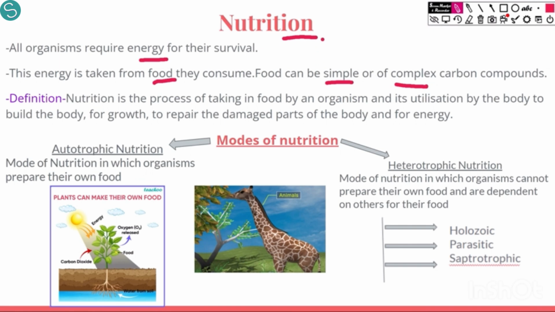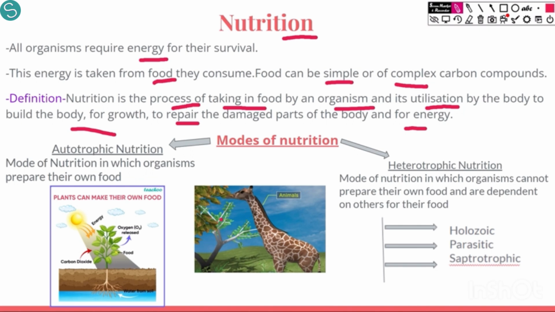Then what is nutrition? Nutrition is the process of taking in this food by an organism and its utilization by the body for growth, to repair the damaged parts, and for energy. So what is nutrition? Nutrition is the process by which any organism, for example this giraffe consuming leaves, takes in food.